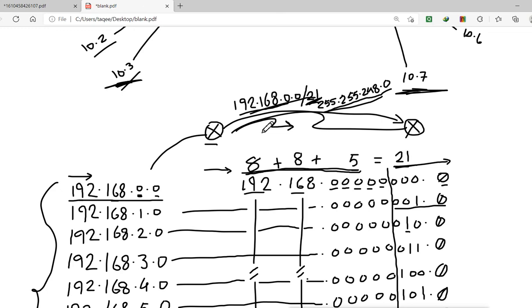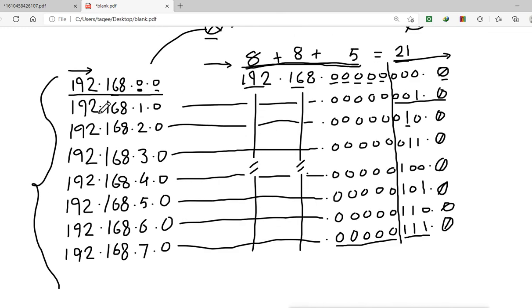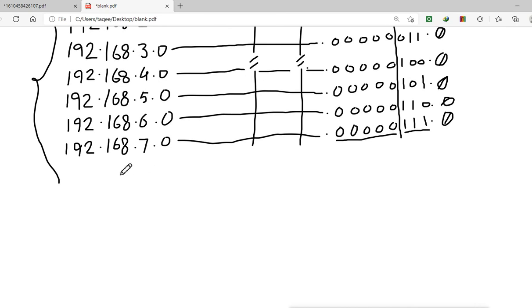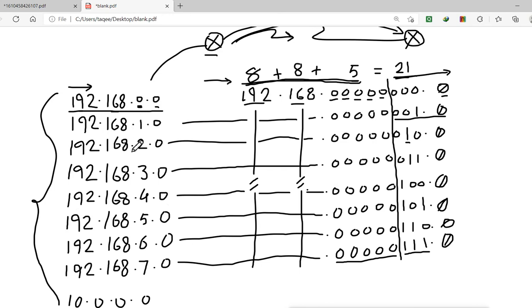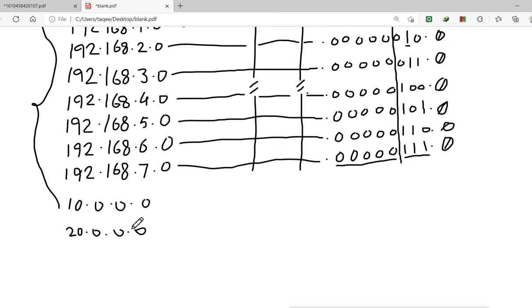Now to do this summarization, remember you need to have common networks. Remember all these networks are 192.168 class C common networks. If suppose I add some more networks into it which are a different network, then it will not be easy for me to do the summarization. If suppose one network here is 10.0.0.0, and the other network is 20.0.0.0, then it will not be easy for me to do the summarization. So for doing the summarization, it must be in a series of networks. Otherwise, it will not be easy to do the summarization.